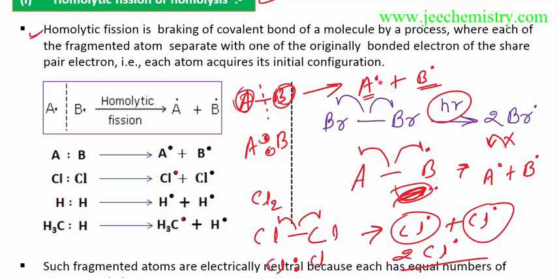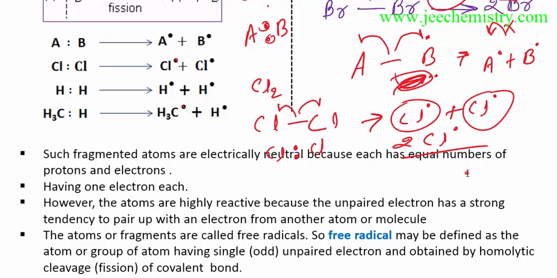As there is a dot, it means an unpaired electron. Any orbital wants to fulfill its two electrons to gain stability, but it has only one electron. This free radical has one electron and tries to fulfill its octet, so it is generally unstable. That's why it tries to combine with another free radical, another unpaired electron, to fulfill its octet. So I have written that an unpaired electron has a strong tendency to pair up with an electron from another atom or molecule.